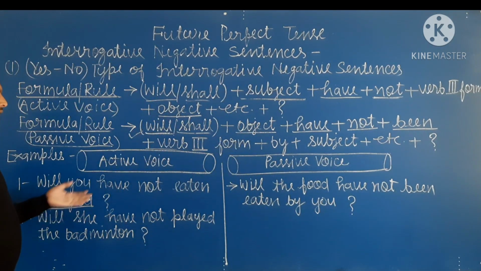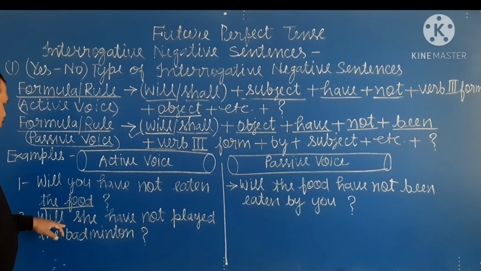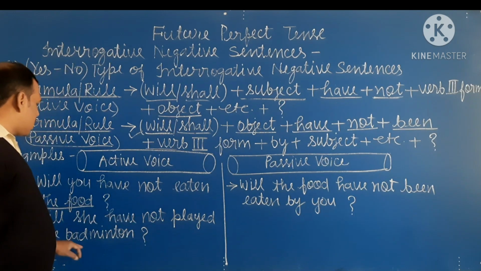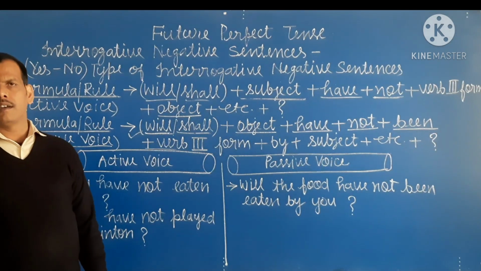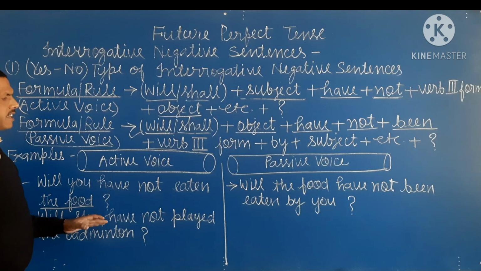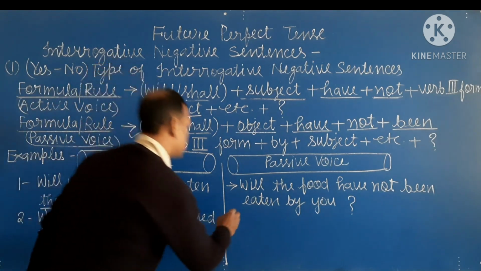So, student, after this, second example. Second example is, will she have not played the badminton? Okay, student. Now we change this sentence into passive voice.